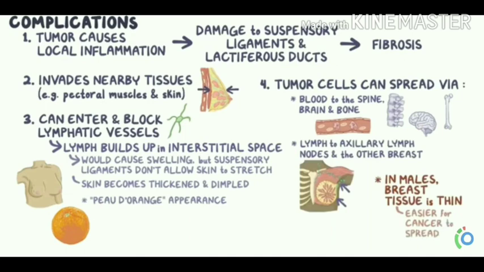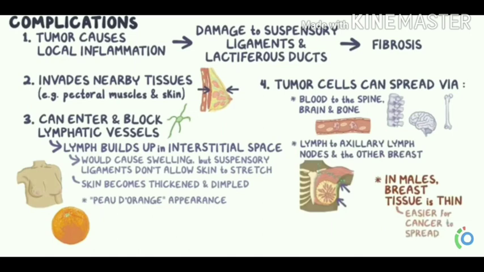But the attachment of the suspensory ligaments doesn't allow the skin to stretch. Due to the presence of these suspensory ligaments, the skin can't stretch. So the skin becomes thickened and dimpled like an orange peel, which we call peau d'orange appearance.